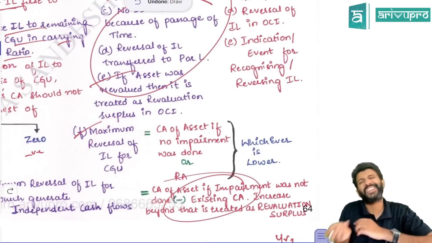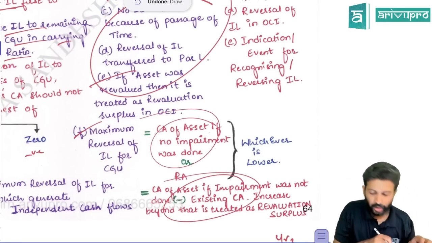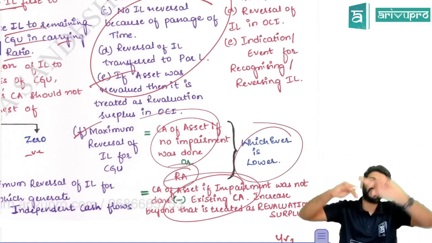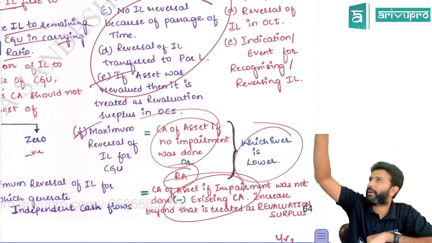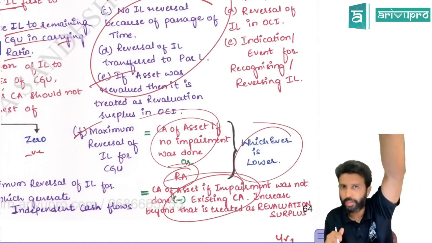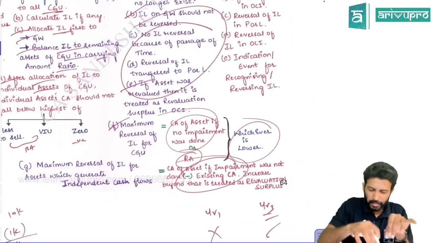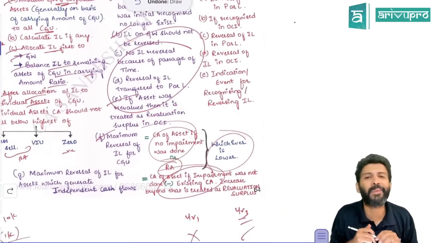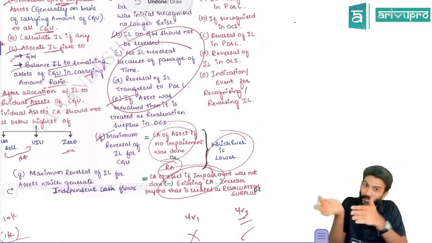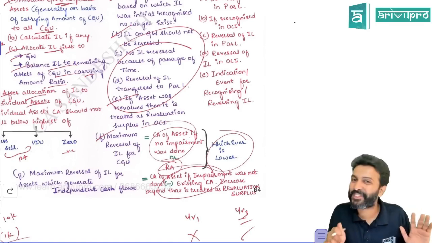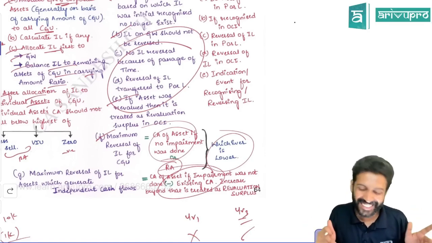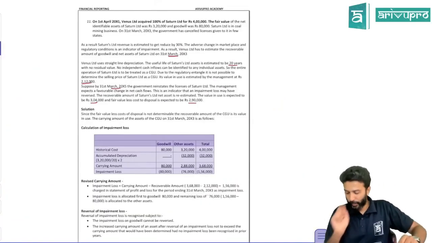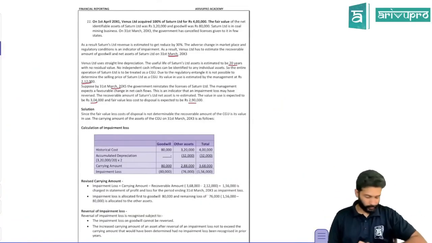For CGU also, same thing. If you had not done the impairment at all, what would have been the carrying amount? Find that, or the recoverable amount, whichever is lower. So for the upper limit for CGU, there are 2 limits: the carrying amount if you had not done impairment loss at all, or the recoverable amount, whichever is lower. Maybe we'll apply this in one of the problems to get a better understanding, because these are better learned with the help of numbers. If you're looking at it for the first time, you'll feel like, what is this? Nonetheless, we'll run through a few questions, then we shall take a break.